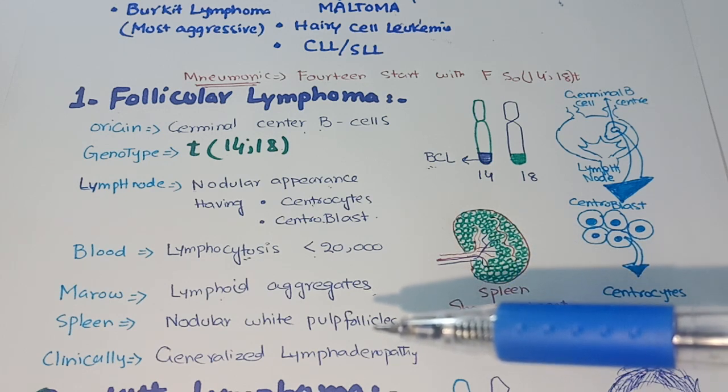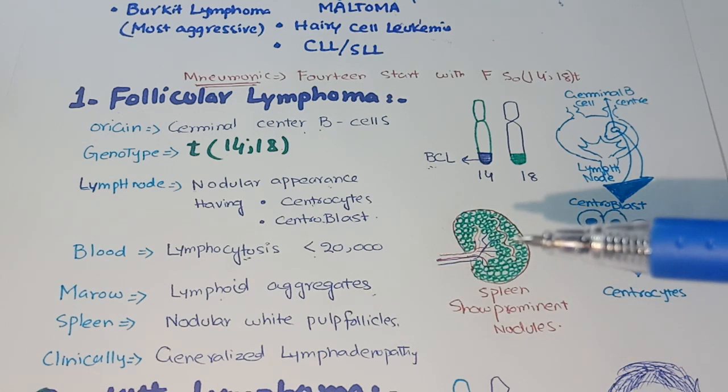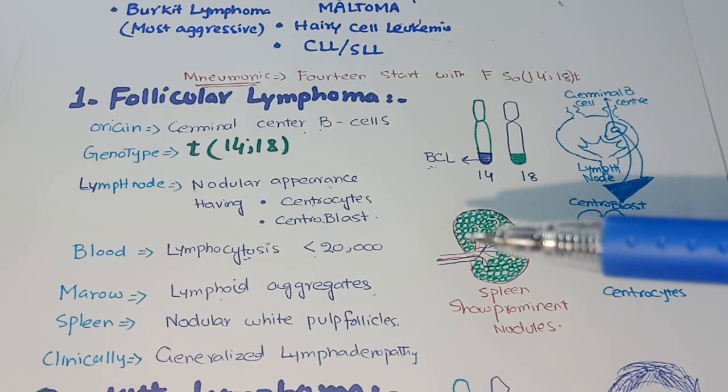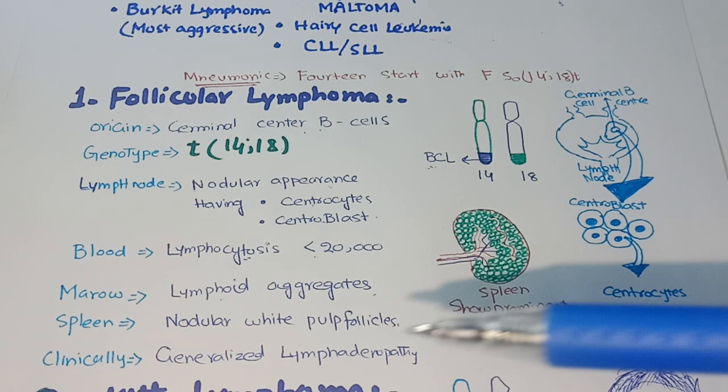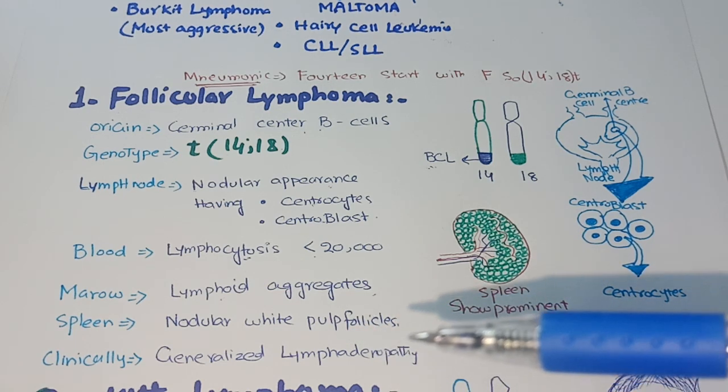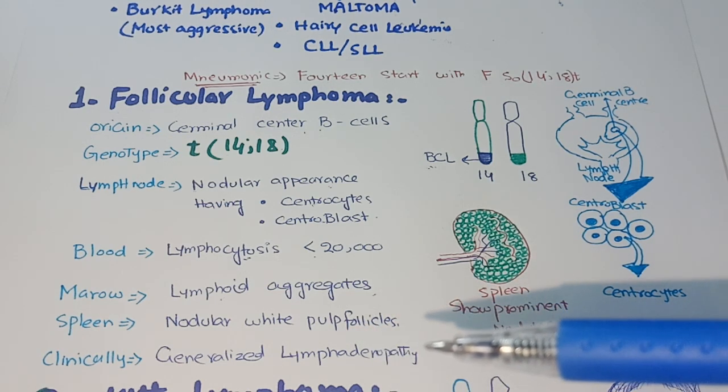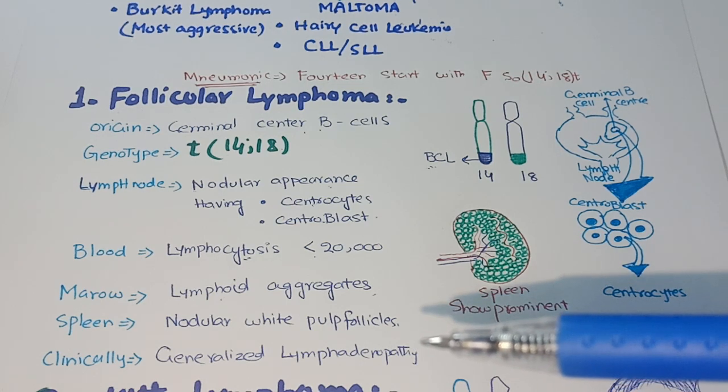Spleen also appears nodular. As you can see in the figure, spleen is nodular and these nodules are composed of B lymphocytes. Clinically, these patients present with lymphadenopathy because lymph nodes are involved and B cells are proliferating at a very high rate, so the size of the lymph node increases.